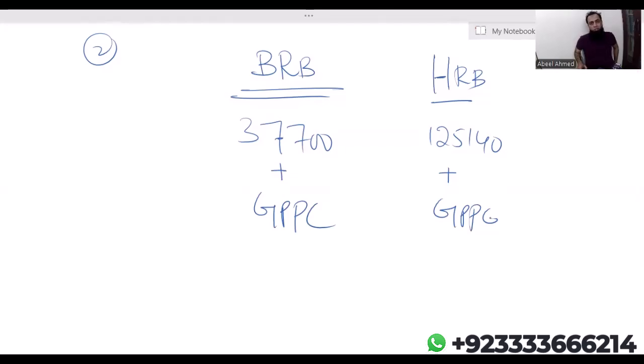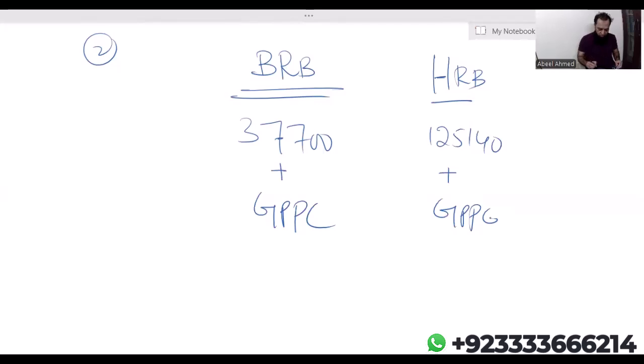In this way, obviously you will be saving tax. Earlier, the basic rate band limit was only 37,700. Now, due to gross PPC, your basic rate band limit will increase. Your higher rate band limit will increase. So the second advantage of personal pension scheme is basic and higher rate band both will increase by gross personal pension contribution.